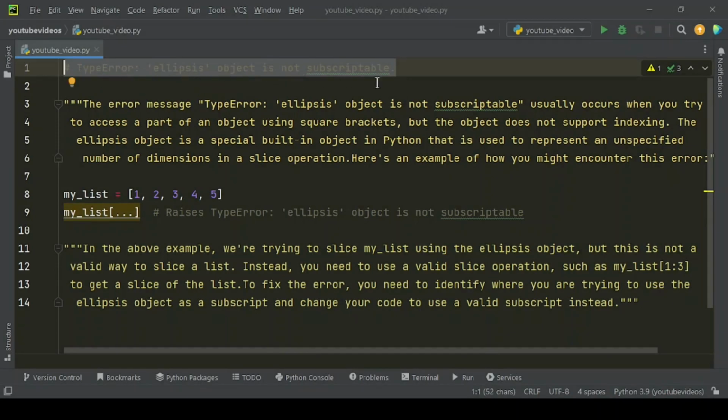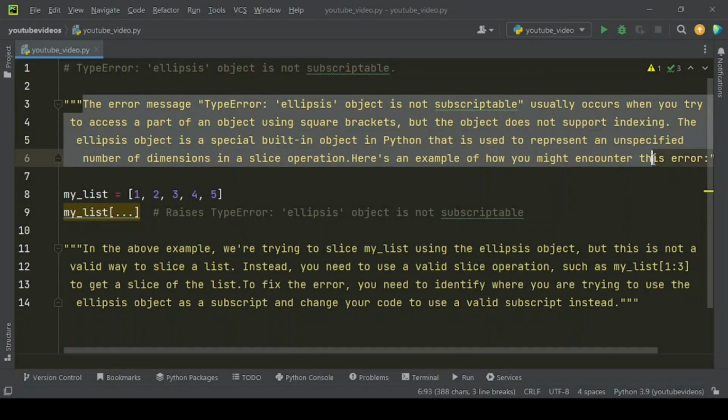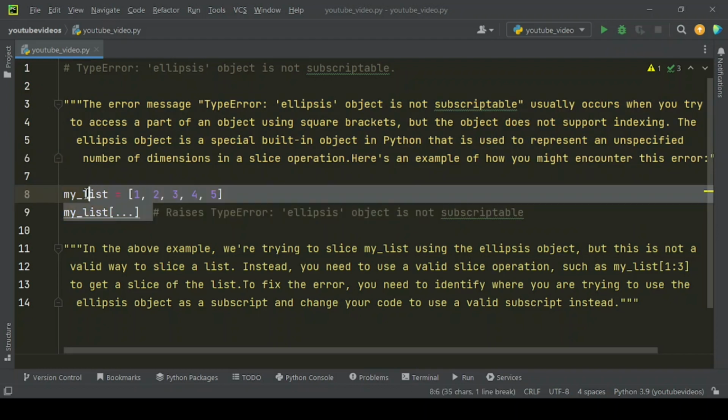In this video we have shared how to fix TypeError: ellipsis object is not subscriptable. The error message, TypeError: ellipsis object is not subscriptable, usually occurs when you try to access a part of an object using square brackets, but the object does not support indexing. The ellipsis object is a special built-in object in Python that is used to represent an unspecified number of dimensions in a slice operation. Here's an example of how you might encounter this error.